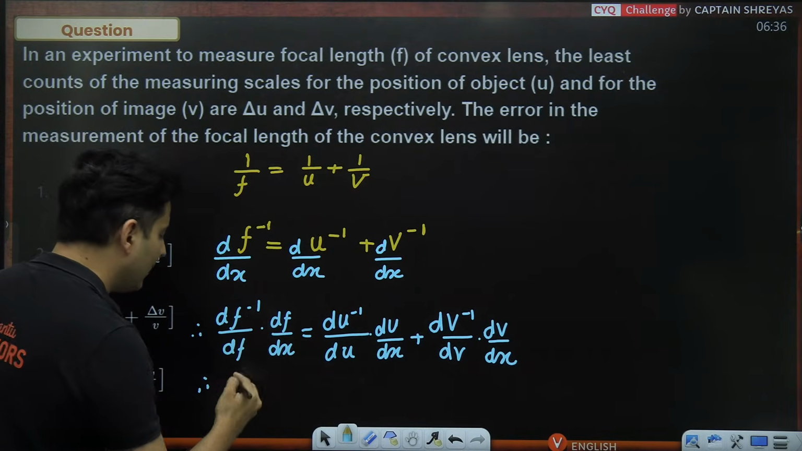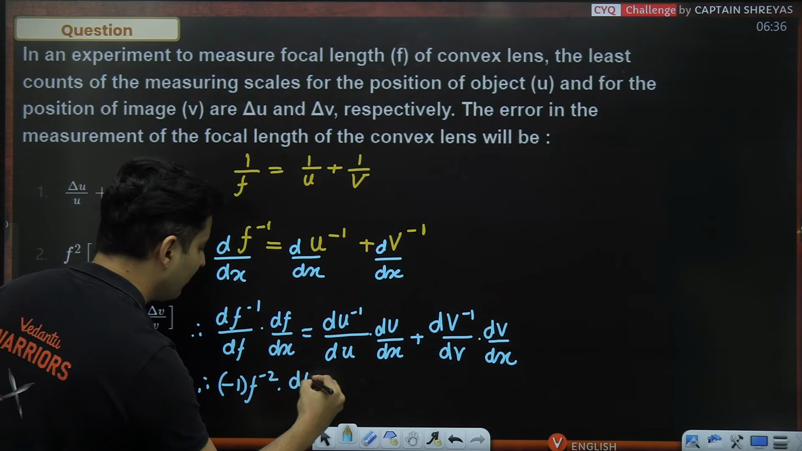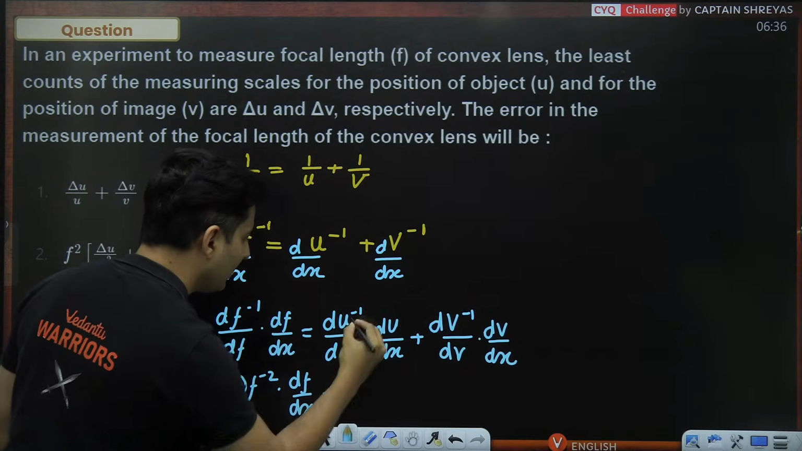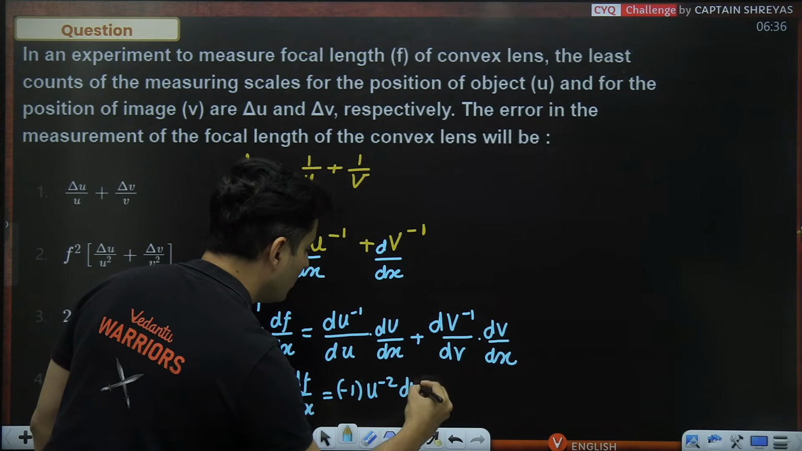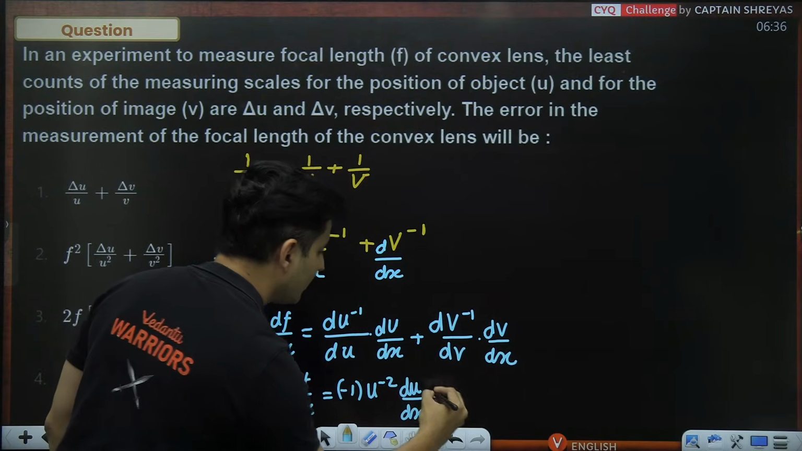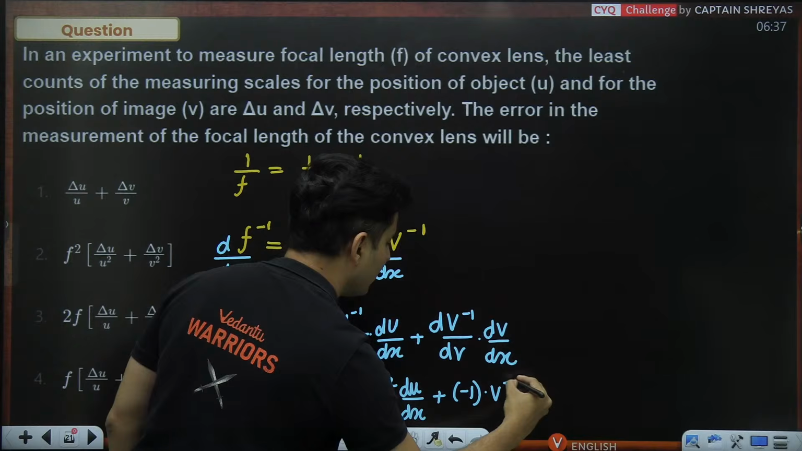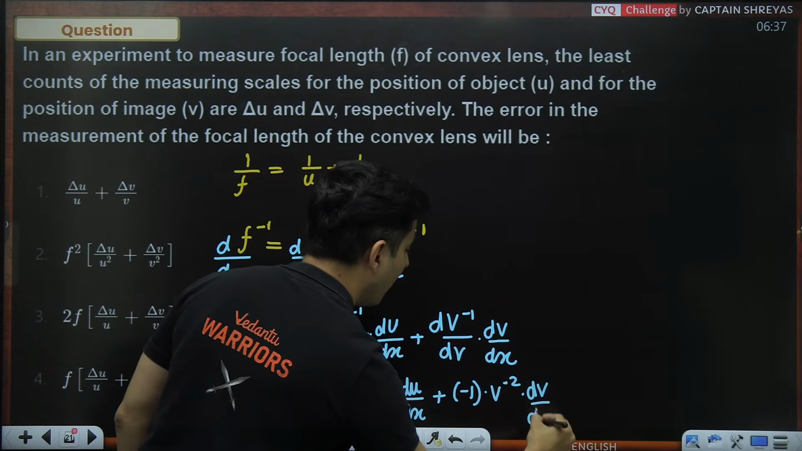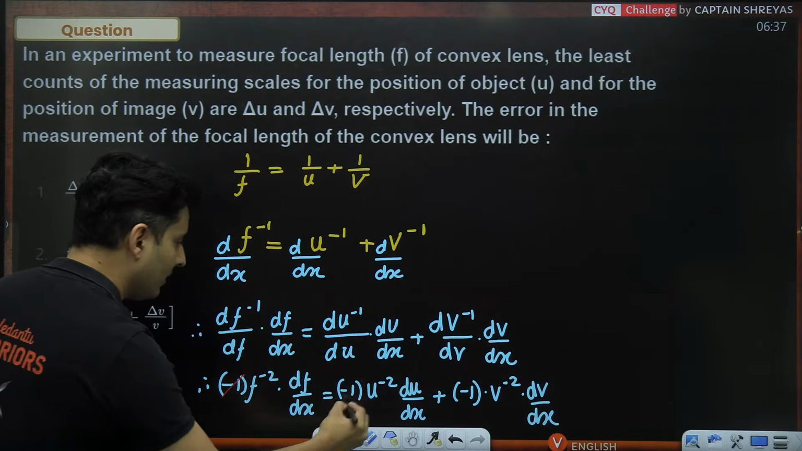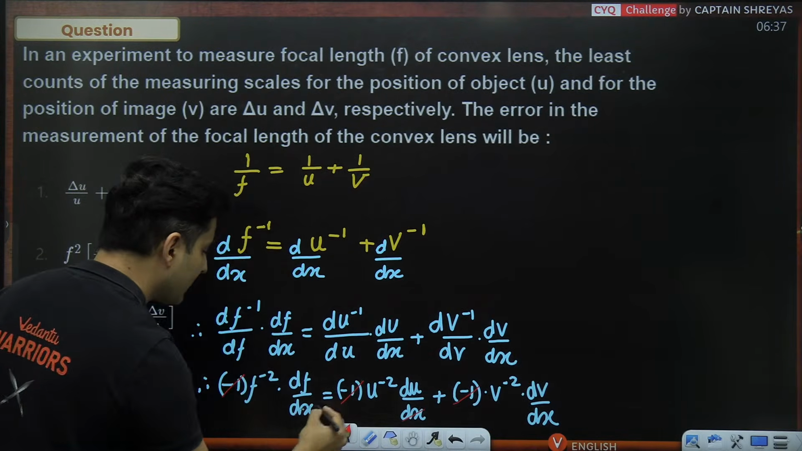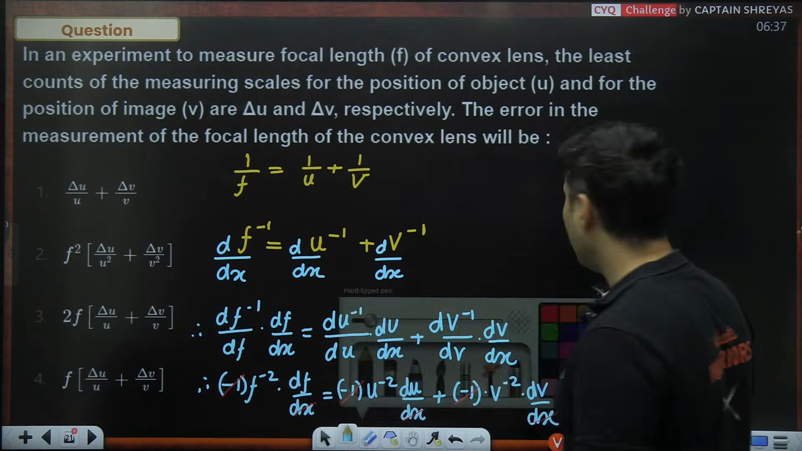Okay, f raised to minus 1's derivative is minus 1, f raised to minus 2. Here we will be left with df by dx is equal to u raised to minus 1's derivative, minus 1, u raised to minus 2 du by dx, plus v raised to minus 1's derivative, minus 1, v raised to minus 2 dv by dx. Couple of things definitely get cancelled, like this minus 1, minus 1, minus 1. Dx, dx, dx. That's it. Okay, so what do we get now?